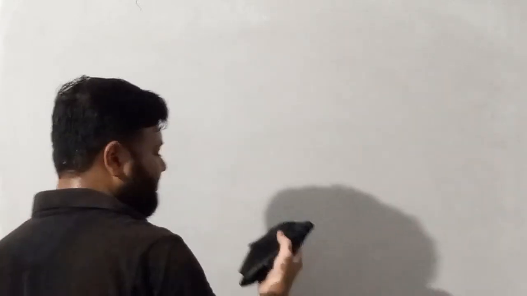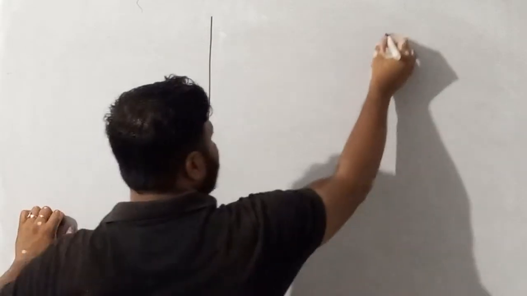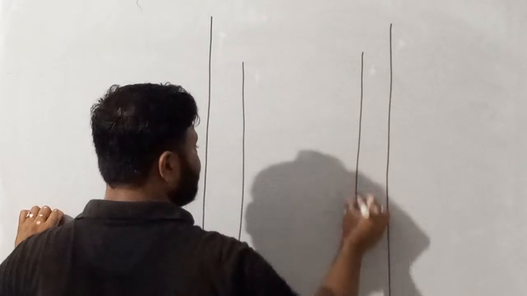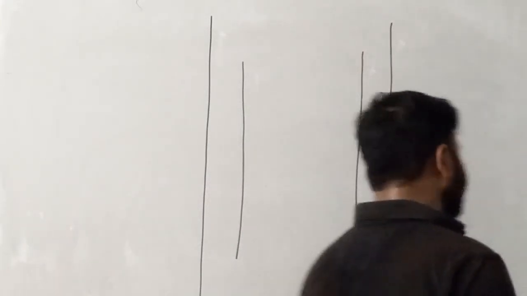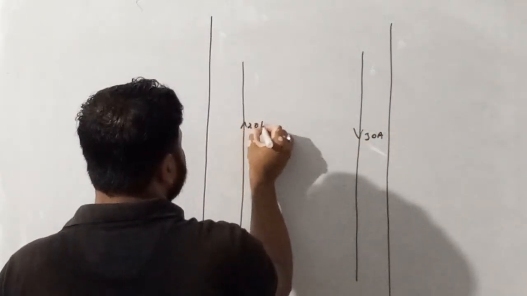Figure shows two current carrying wires 1 and 2.